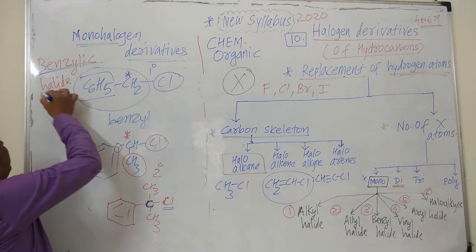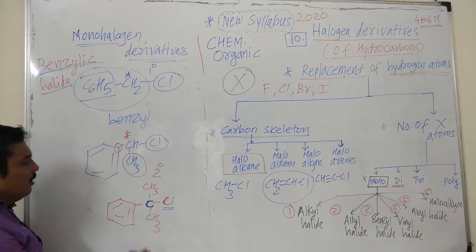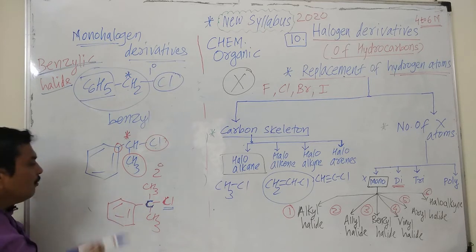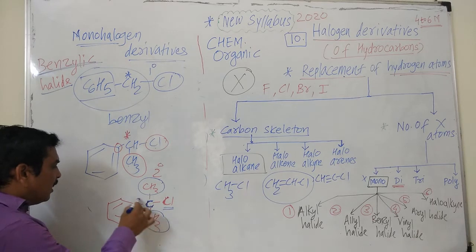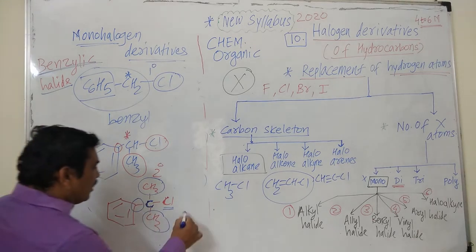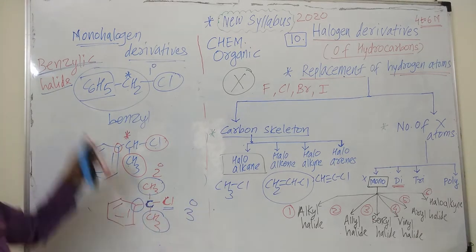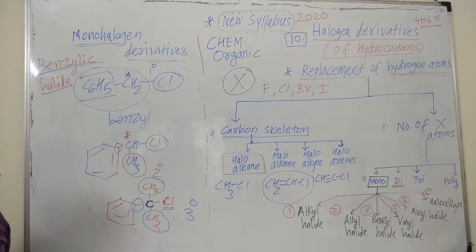Hence it is a benzylic halide. And the type of this carbon atom is, again, sp3 hybridized, but it is attached to how many carbon atoms? 1, 2 and 3. Hence it is a tertiary benzyl halide, tertiary benzyl halide.